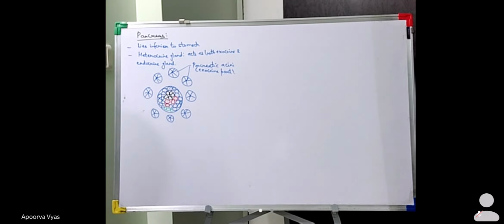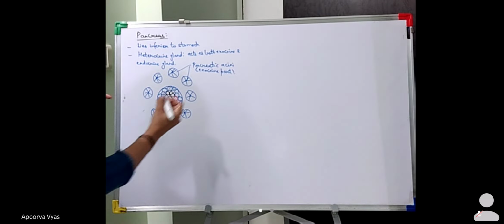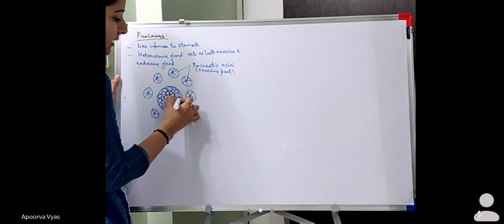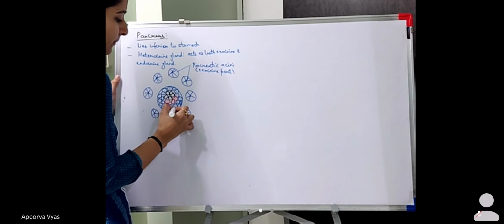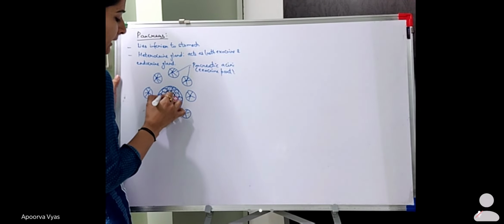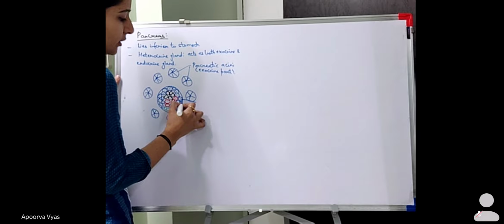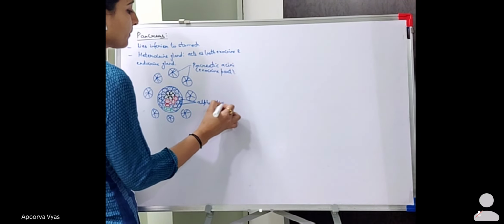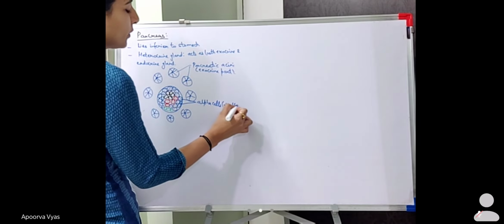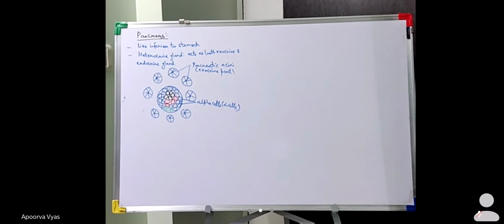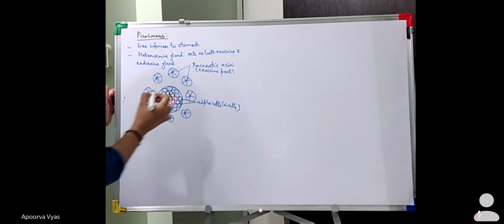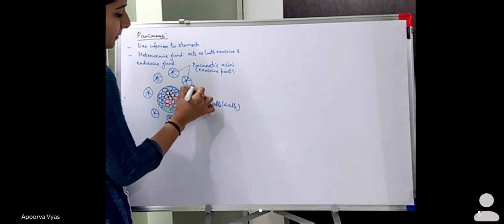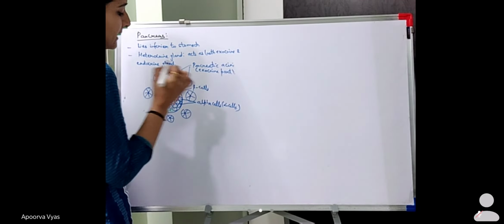Okay, so I've drawn the different cells in four colors. The blue colored cells are your alpha cells. The black ones are your beta cells.